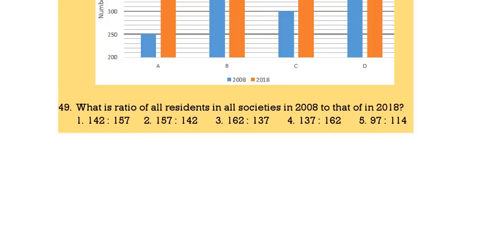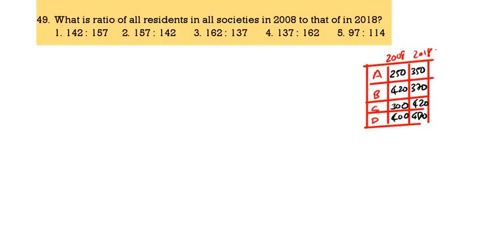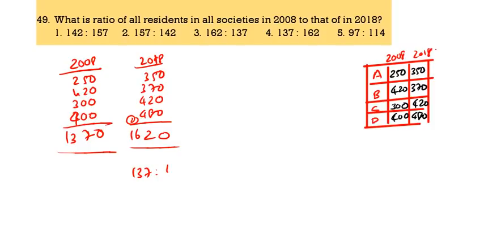Next question. What is the ratio of all from 2008 to 2018? So 2008 you have to take the calculation. 2018 also we should take. First 2008: 250, 420, 300, then 400. So the sum is 1370. 2018: 350, 370, 420, 480. The sum is 1620. So 137 is to 162. 137 is to 162. Option 4. Next question.